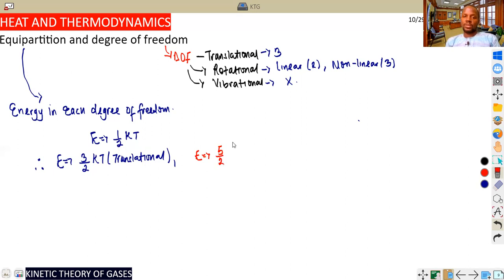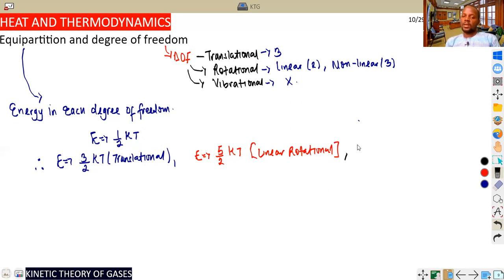Now this is already 3. That's 5/2 kT. And this one is 3 for non-linear, this is for linear rotation. And the last one is the non-linear rotational.